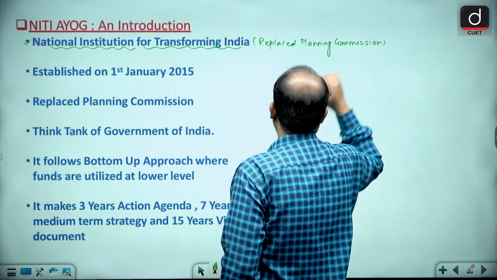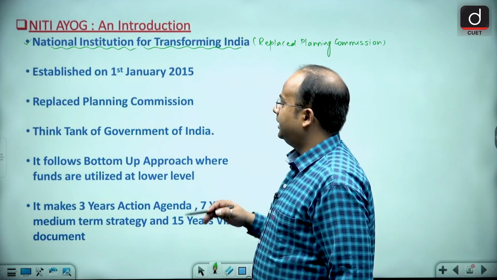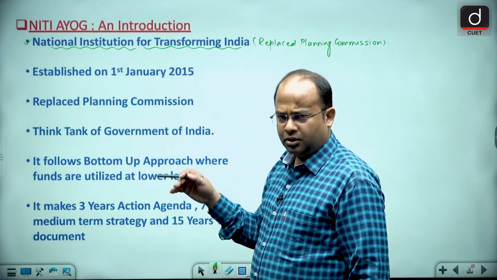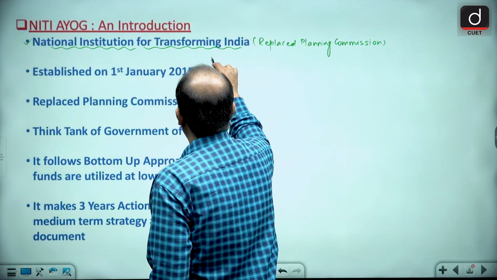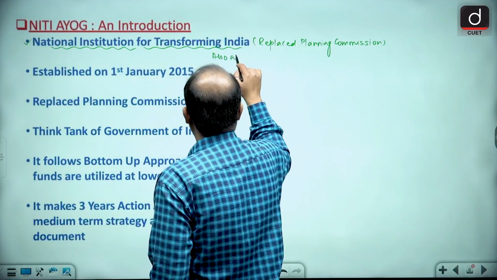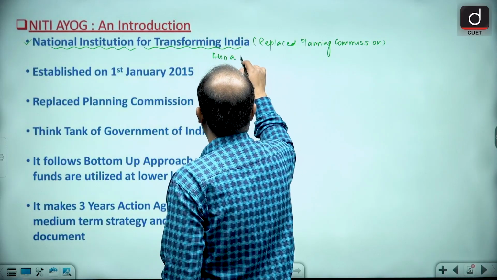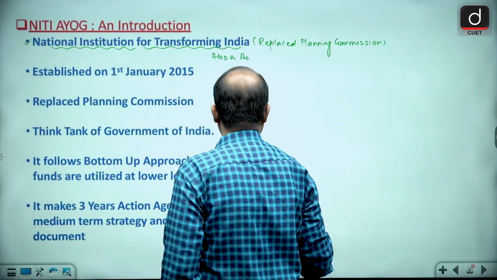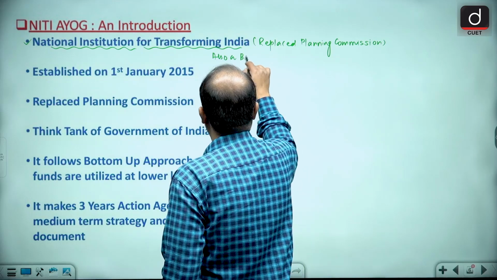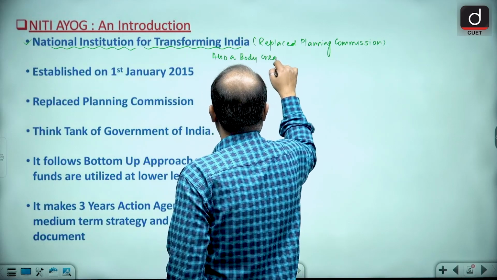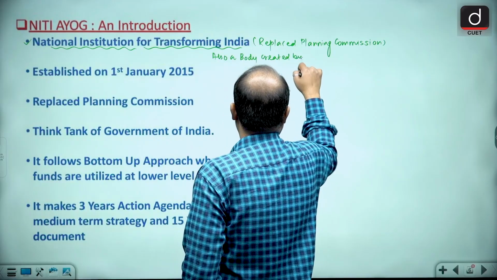The nature of this body is that it is also a body created by executive order.